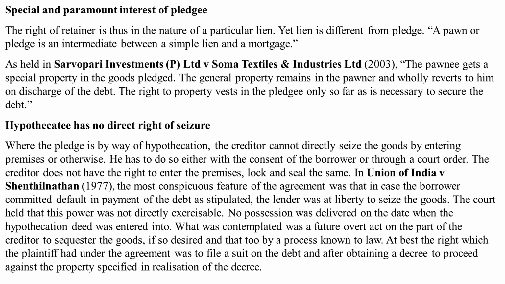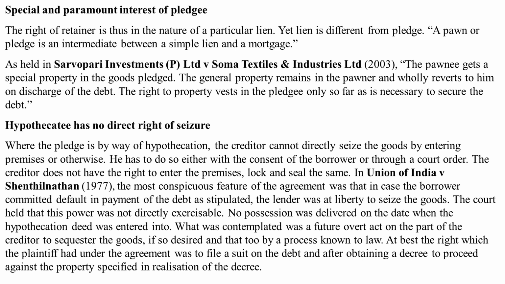In Union of India versus Senthil Nathan, the most conspicuous feature of the agreement was that in case the borrower committed default in payment of the debt as stipulated, the lender was at liberty to seize the goods. The court held that this power was not directly exercisable. No possession was delivered on the date when the hypothecation deed was entered into.